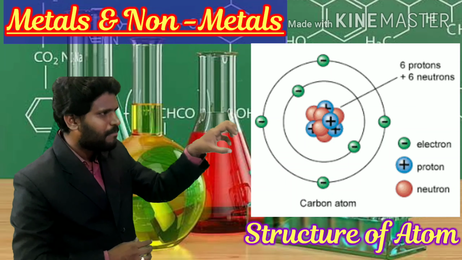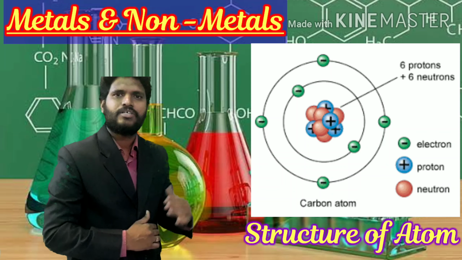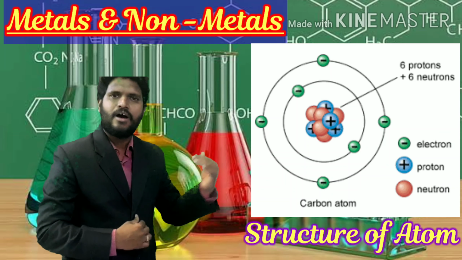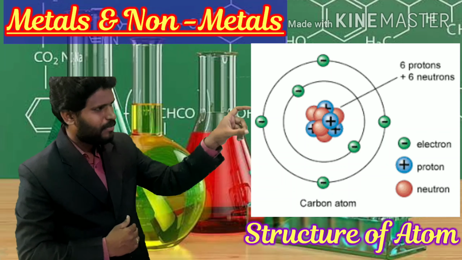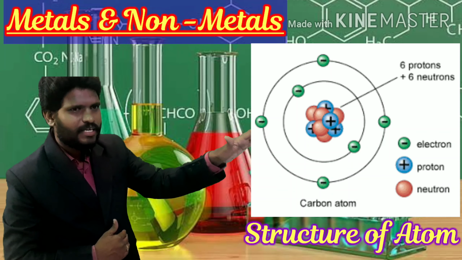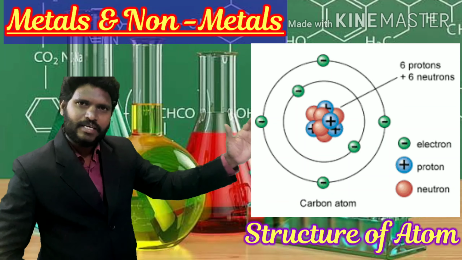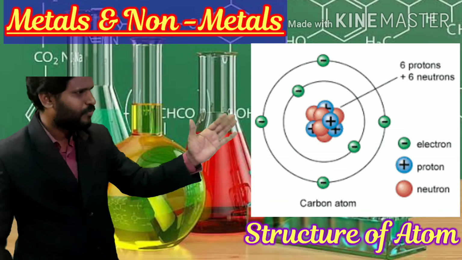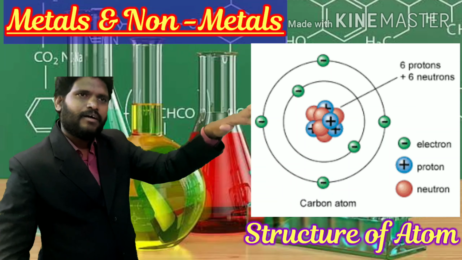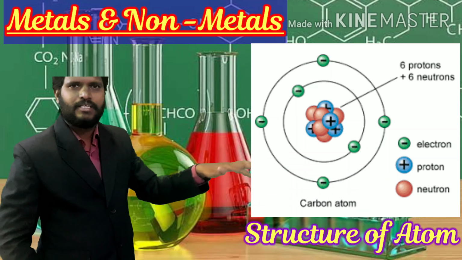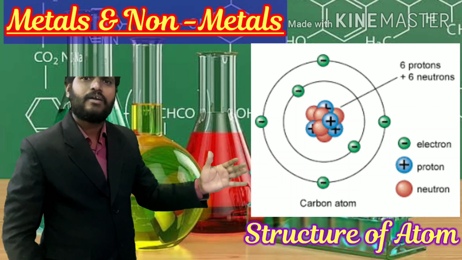These circular paths are called orbits or shells. Once again, the center of the atom is known as the nucleus, and around the nucleus the circular paths are known as shells or orbits.